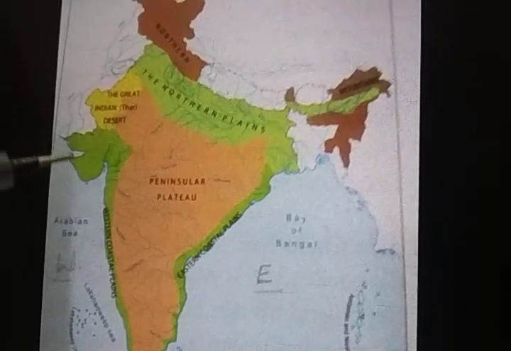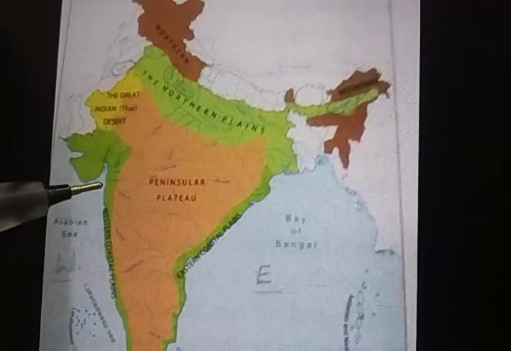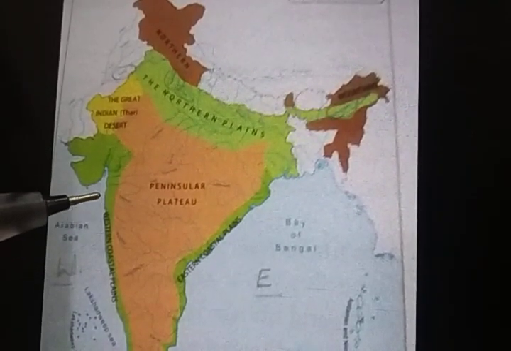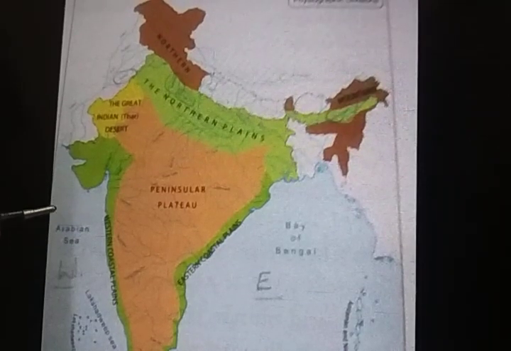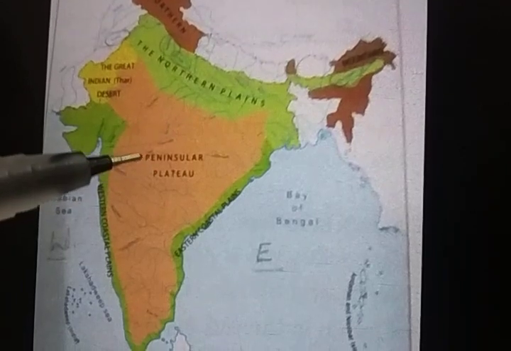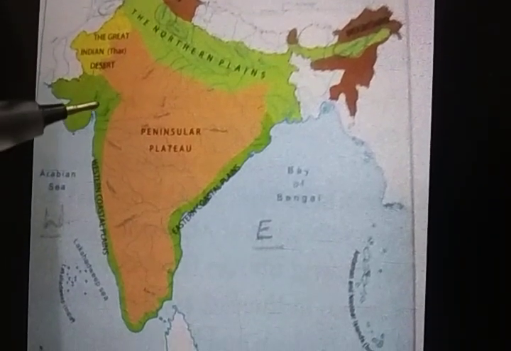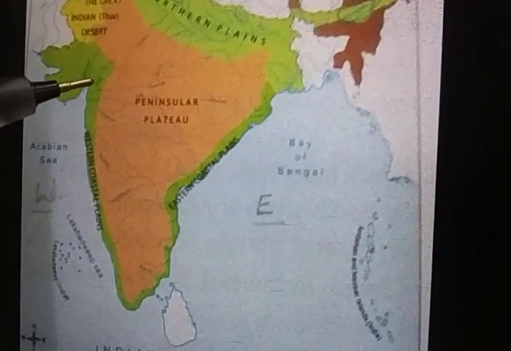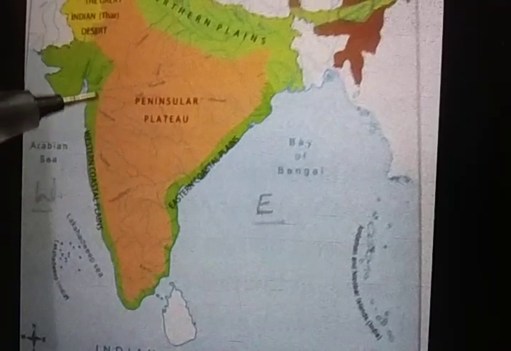So here students, next is the Peninsular Plateau. The plateau region of India is surrounded by water bodies on three sides. That's why it is called a peninsula. I have explained this before as well. Therefore, it is known as a Peninsular Plateau.